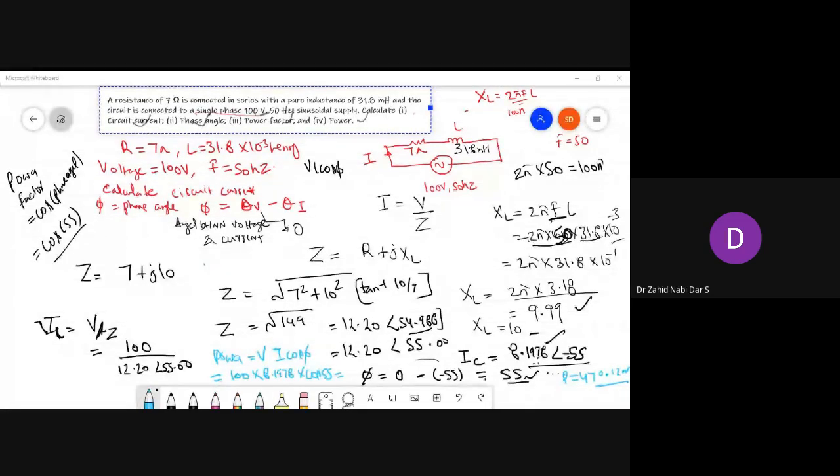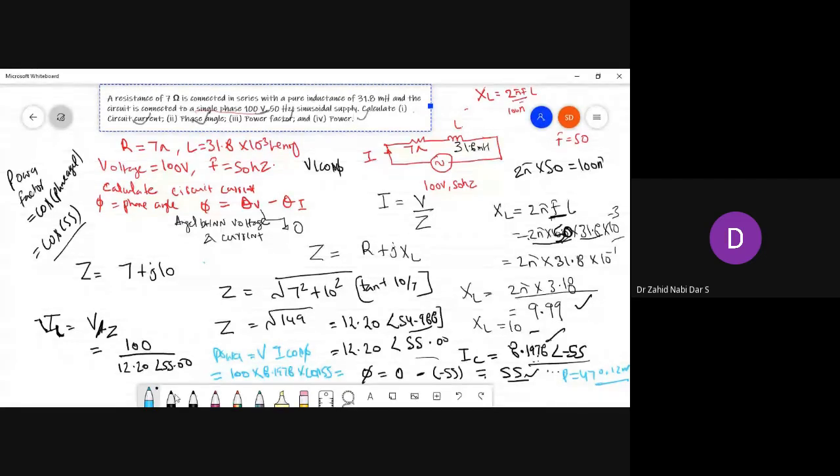One more question that I wanted to show, 6B. Almost if you see, all the questions were similar. Let's take this question, Control C, and let's do this.